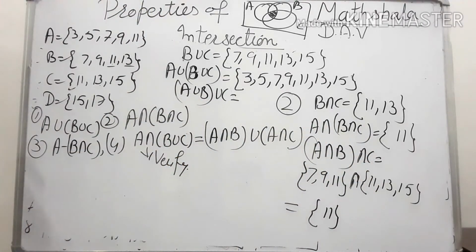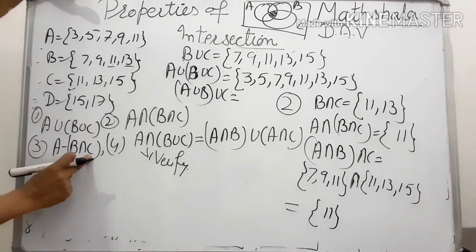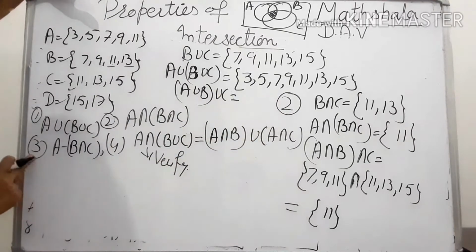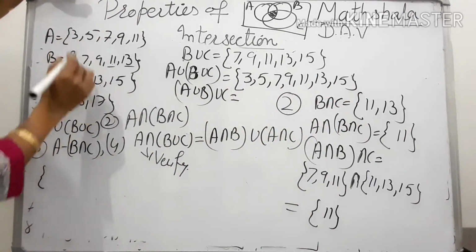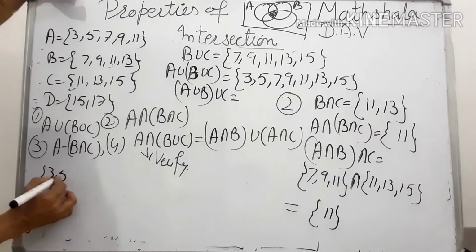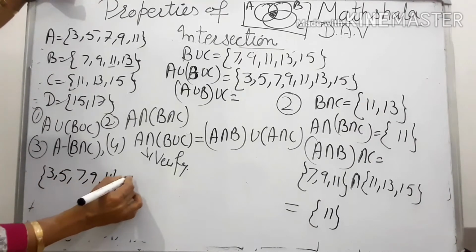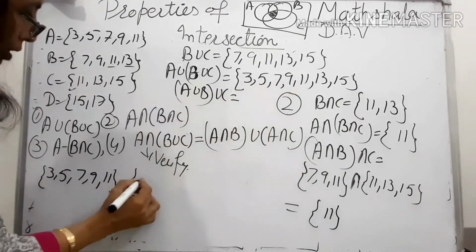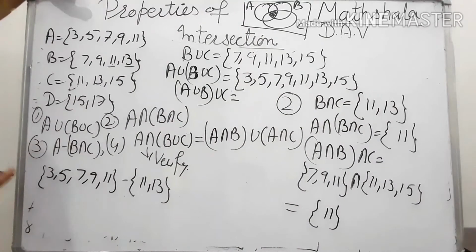And let's try to solve this. B intersection C we have already got. Question number 3. B intersection C is 11, 13 and set A is here. Okay, I write it again: 3, 5, 7, 9, 11, minus which set? It is B intersection C. It has these two elements 11 and 13. Now what is the result?